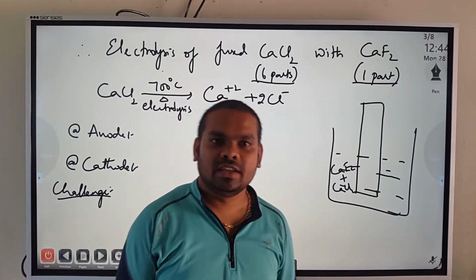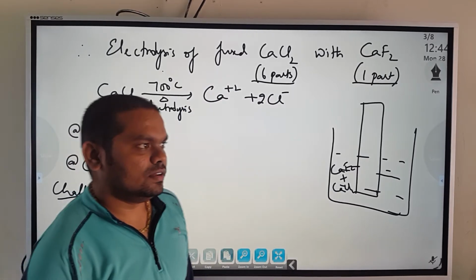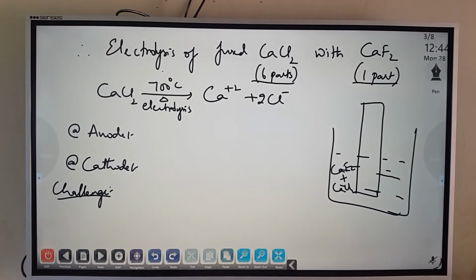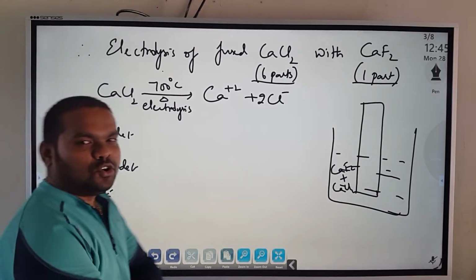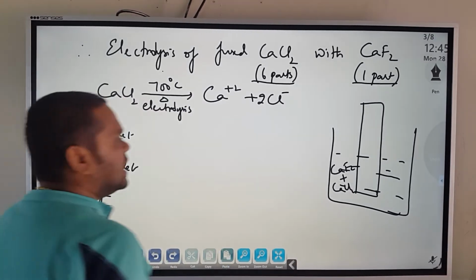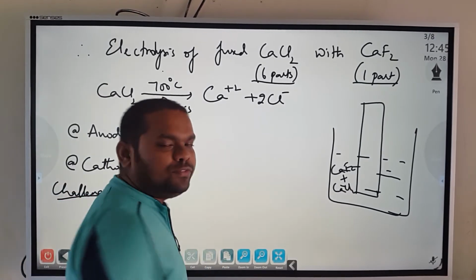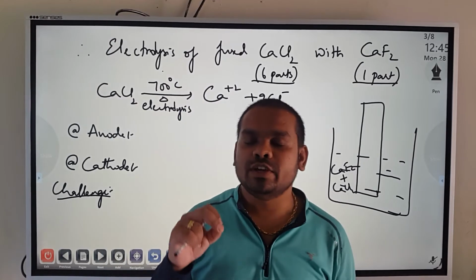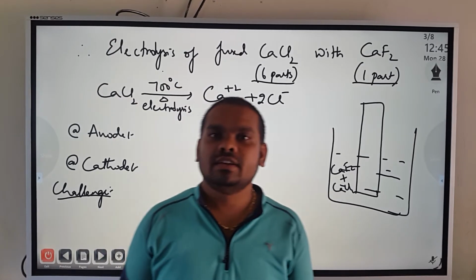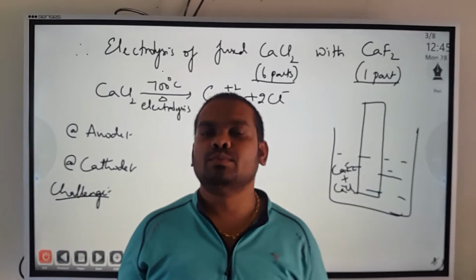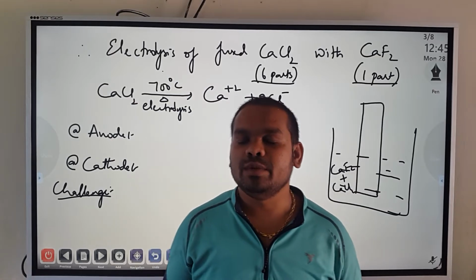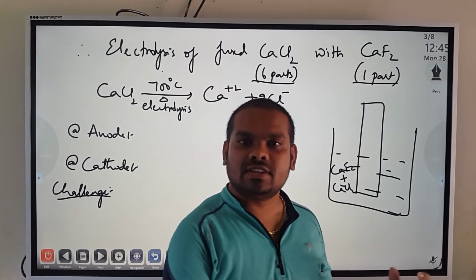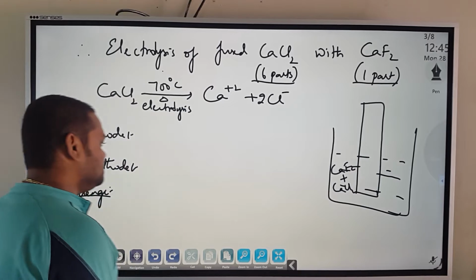So calcium chloride and calcium fluoride in fused form. Why should we use the fused form? On fusion, the ions can easily move. With free movement of ions, we can extract the respective calcium.